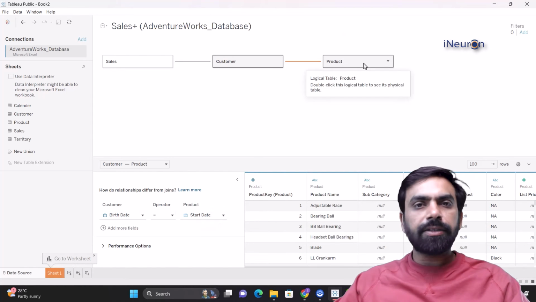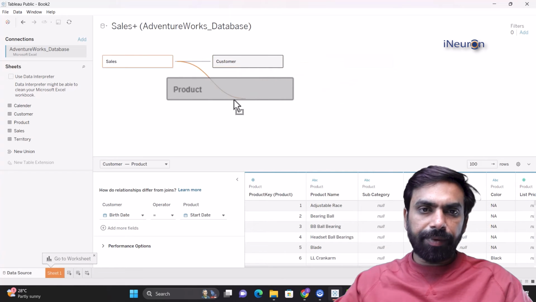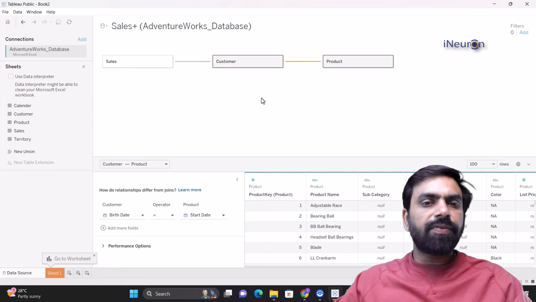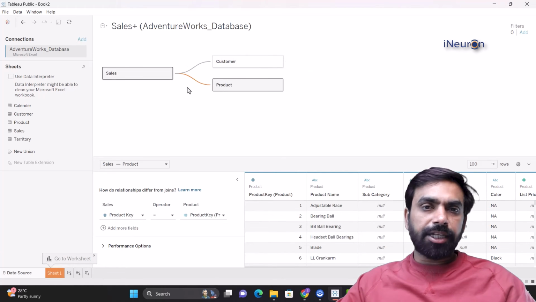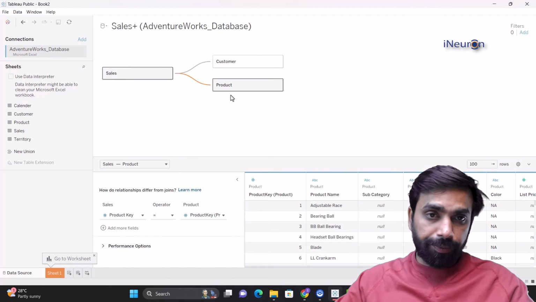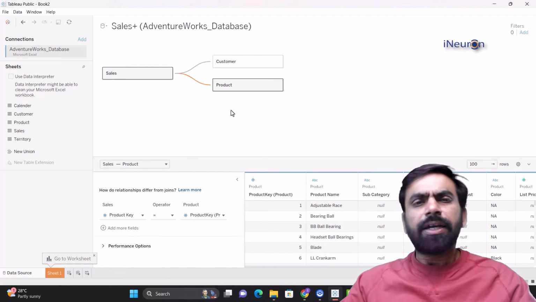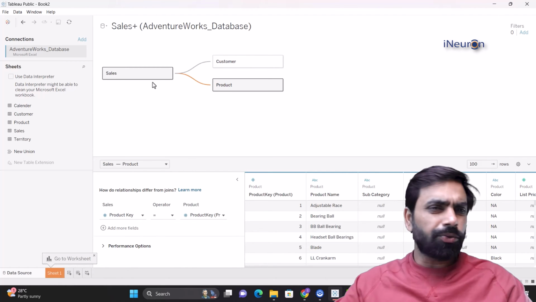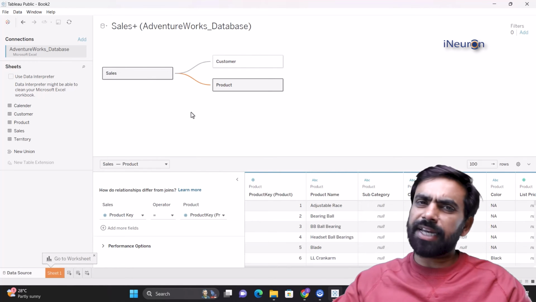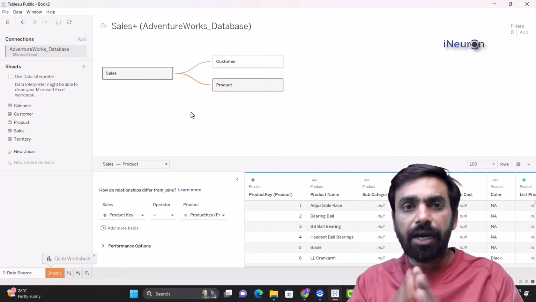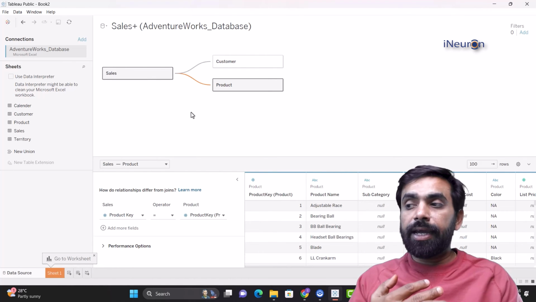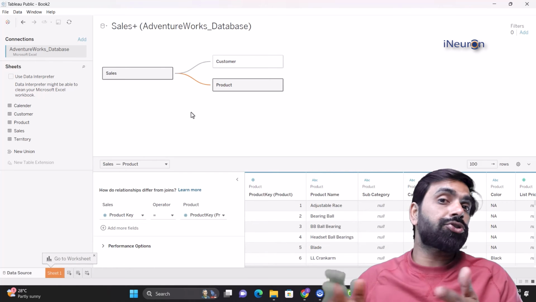But to maintain the logical consistency, we'll take it up and put it over here. And we'll join the product table with the sales table, which is a far more appropriate action to do when it comes to modeling. This is called modeling. We're just connecting the two tables. And in Tableau, it's so easy. It's just drag and drop. Just need to understand how modeling can be done, and you need to have an understanding of what table to join with what table.